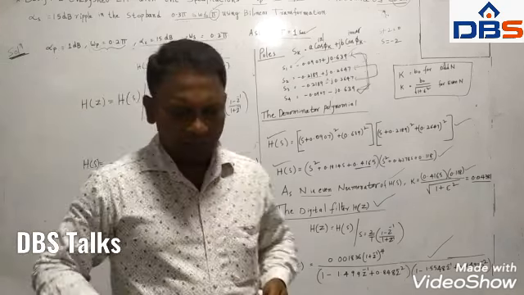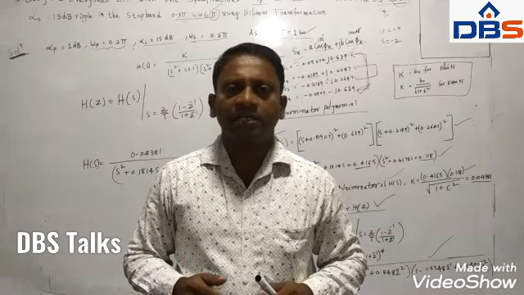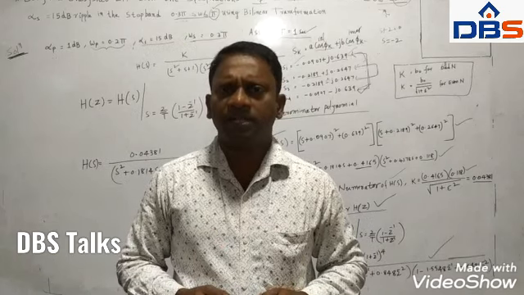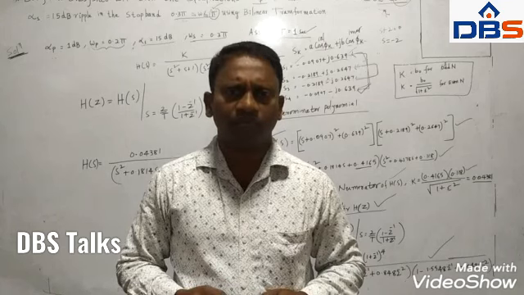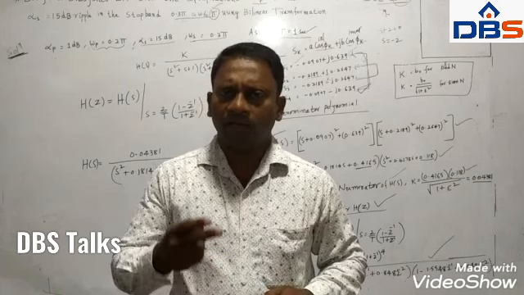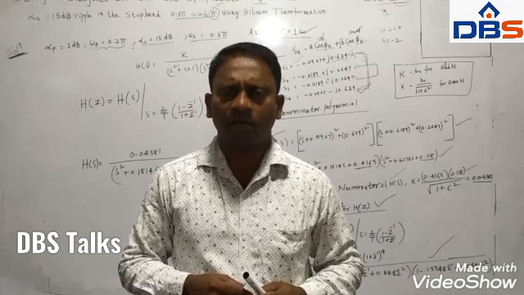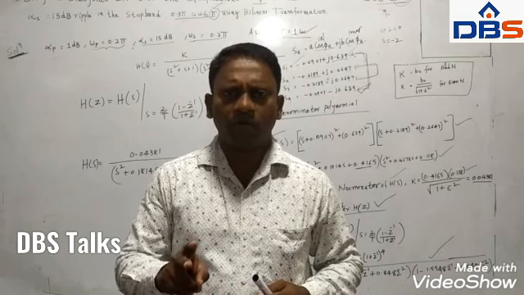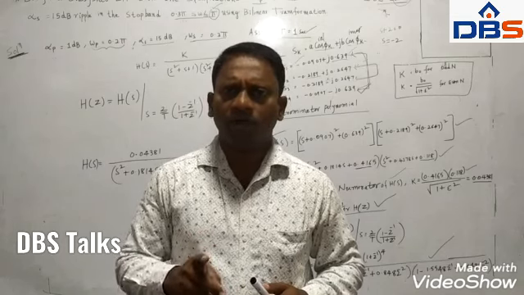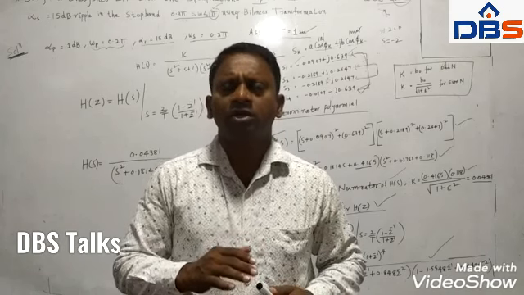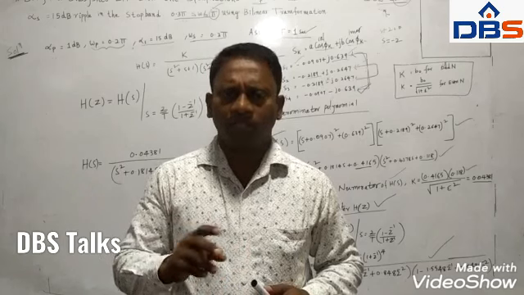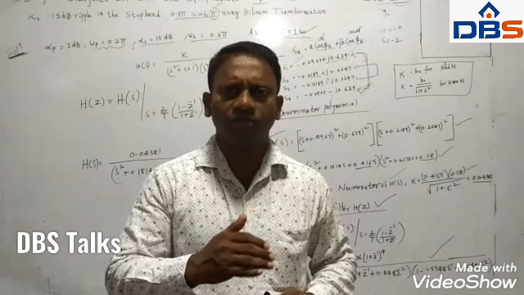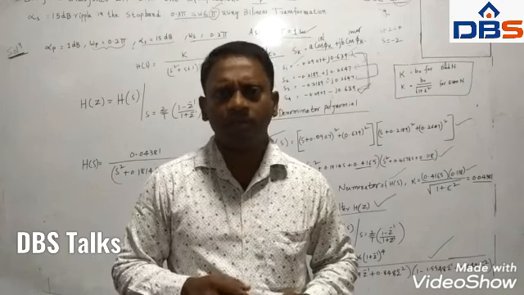So in this entire discussion we have seen the design of IIR filters using three methods: the impulse invariant method, the approximation of derivatives method, and finally the bilinear transformation method. And there are two types of analog filters: Butterworth filters and Chebyshev filters. In the examinations you will get one 2 marks question and one 10 marks question from either Butterworth or Chebyshev filters. So generally in the examinations you will get problems of such type, and you practice it.